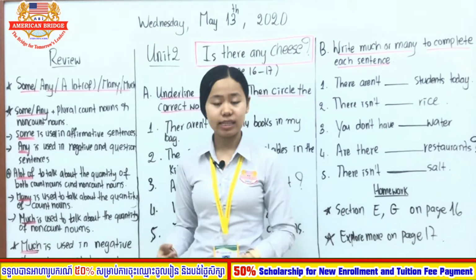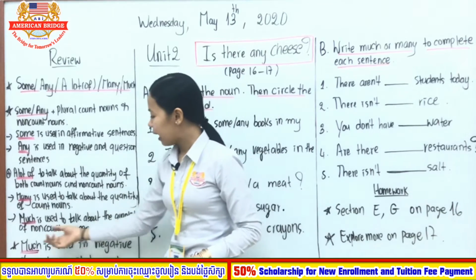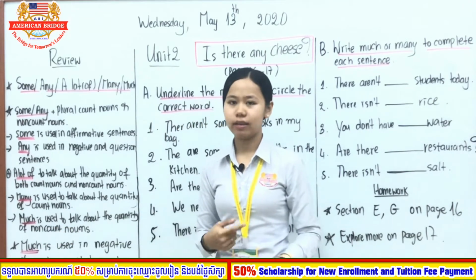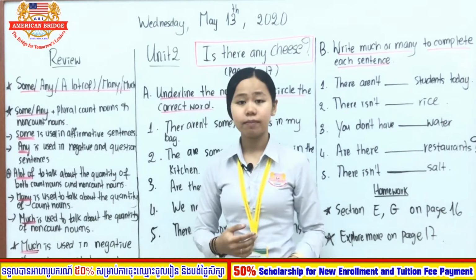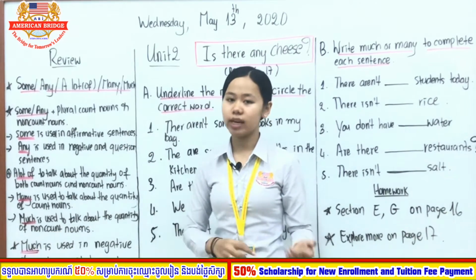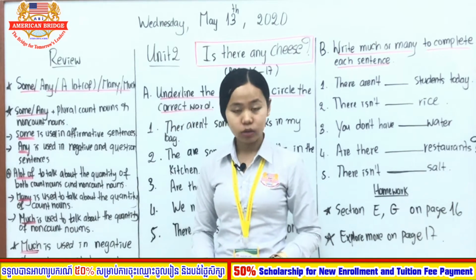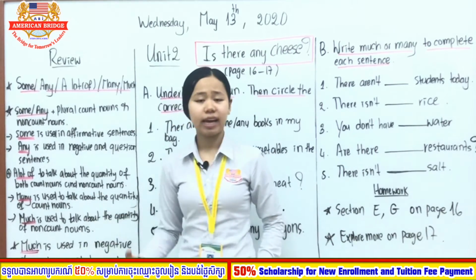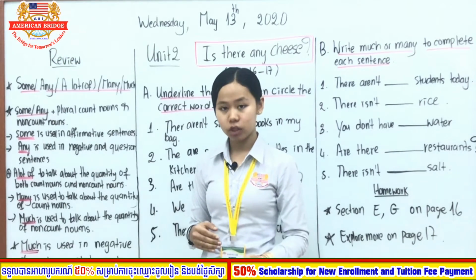For example, there isn't much water. Can we use it in a positive sentence like there is much water? No. Because much is only used in the negative and question form. You can ask, is there much water? But you cannot say there is much water, because much is used only in the negative and question form.